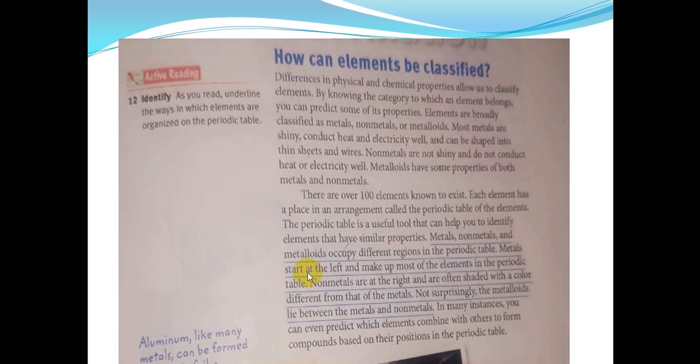Metals start at the left and make up most of the elements in the periodic table. Non-metals are at the right, and they have a different color from the metals. And metalloids are between them, between the metals and the non-metals. So please highlight till here. We will start from where the metals begin until here, non-metals, and let's see in the periodic table where they are.